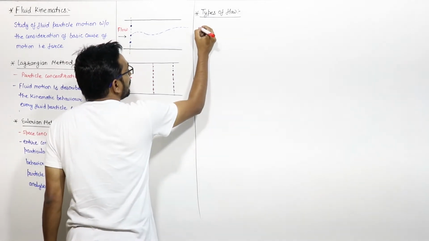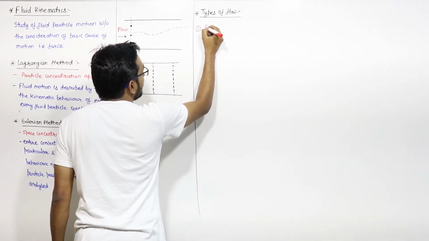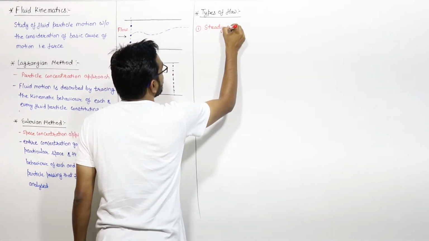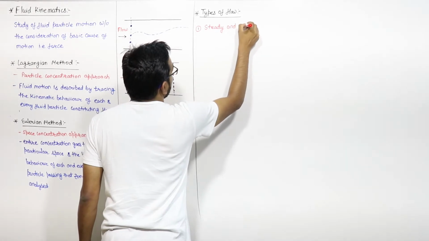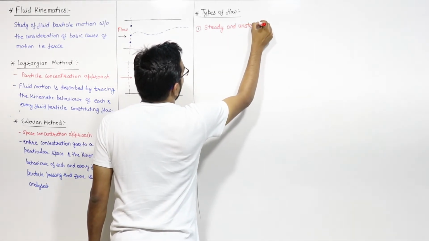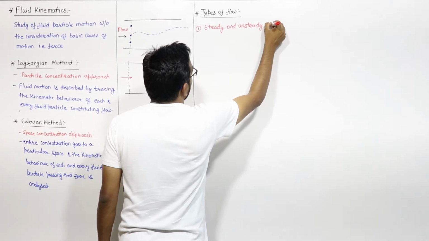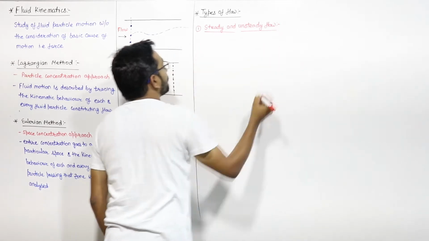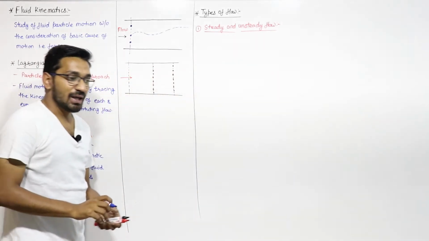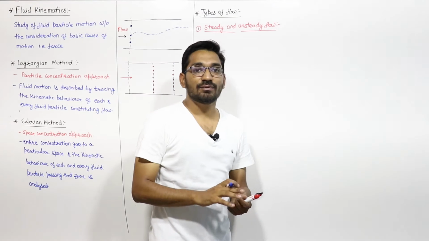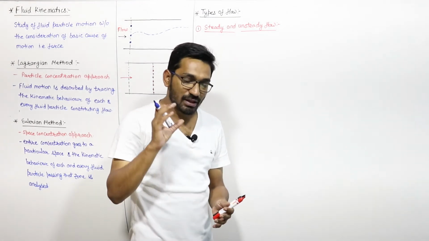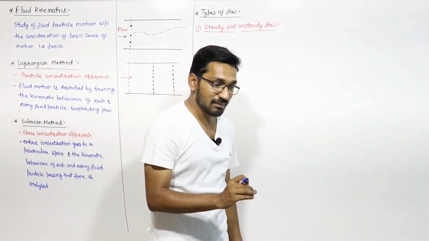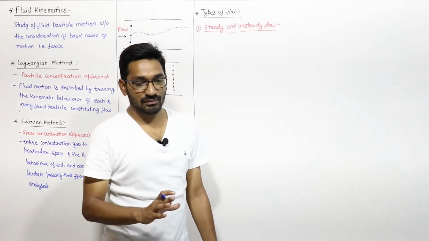First of all, let us discuss what we mean by steady and unsteady flow. We say that any flow is said to be a steady flow if the flow properties will not change with time at a given section, right?